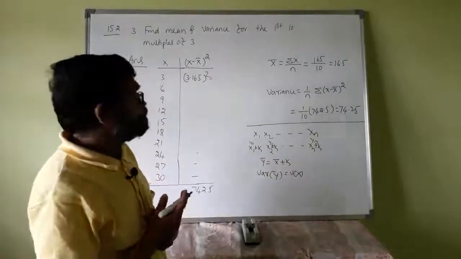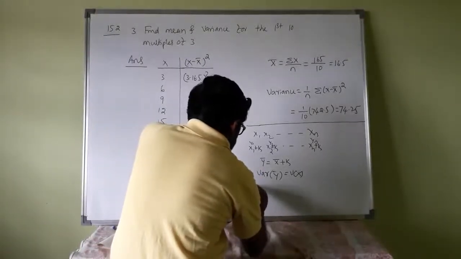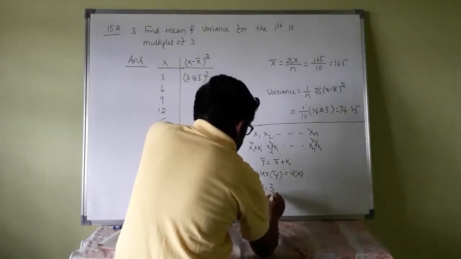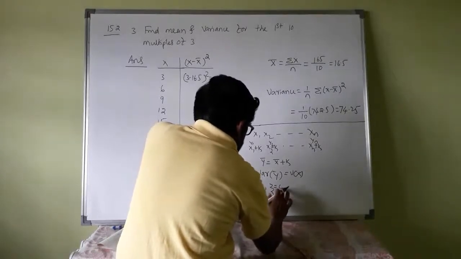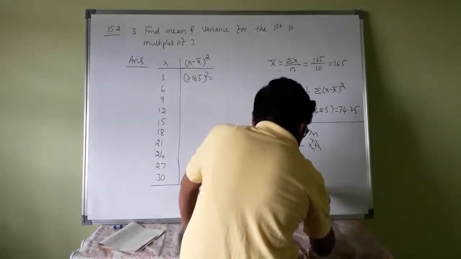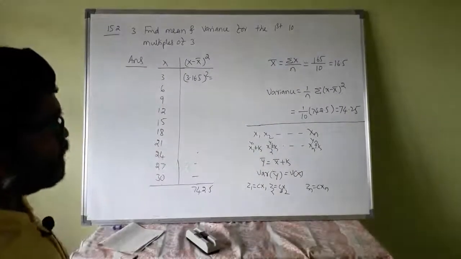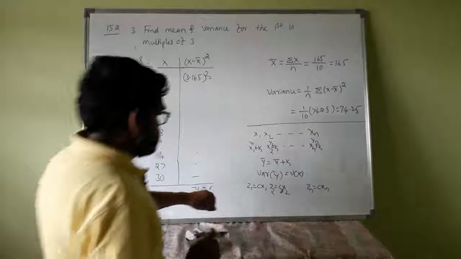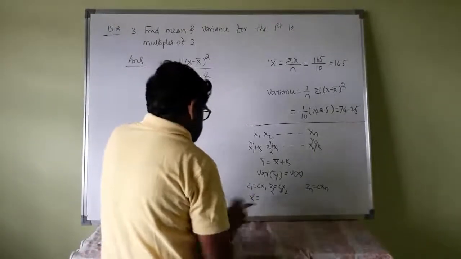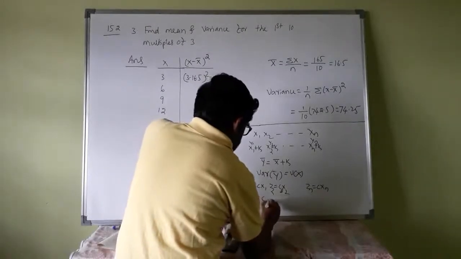You got it? Similarly, if you multiply, suppose you define z1 as c into x1, z2 as c into x2, zn as c into xn, each number multiplied by c, then the arithmetic mean of z is c into x bar.